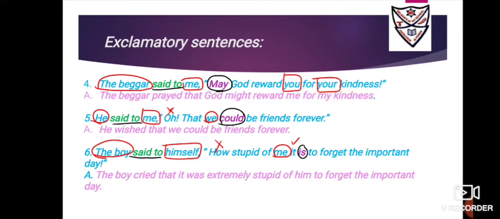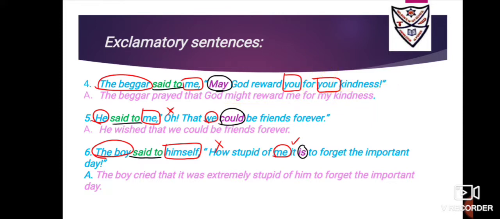Okay. Now here somebody is blessing you or praying for you. So you will write, the beggar prayed that God, because it is "may God reward you." It's an exclamatory sentence, but if you're changing into an assertive statement, the subject should come first. So it is "God might reward me for my kindness."